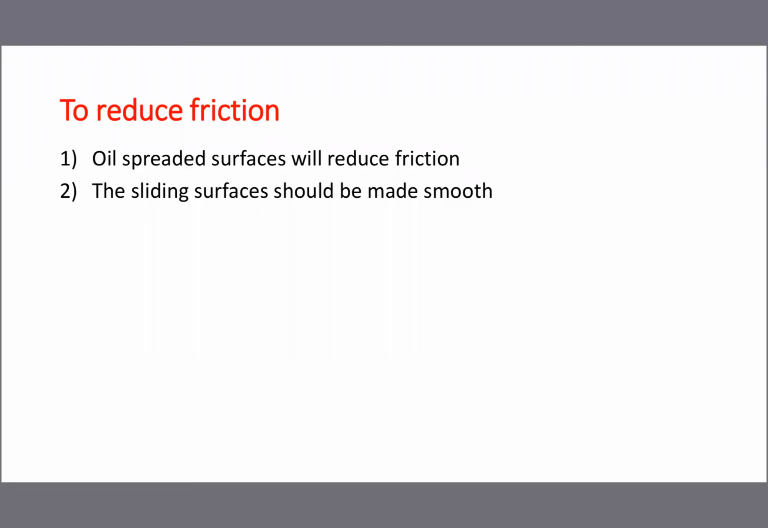And the third one, the sliding surfaces should be made smooth. Either you put oil in between the surfaces, or another method is that if both the touching surfaces are made very smooth, friction is minimum, or we can reduce the friction. So lubricated surfaces will reduce friction, and the sliding surfaces should be made smooth. So these are the ideas about what friction is, and the advantages and disadvantages of friction.